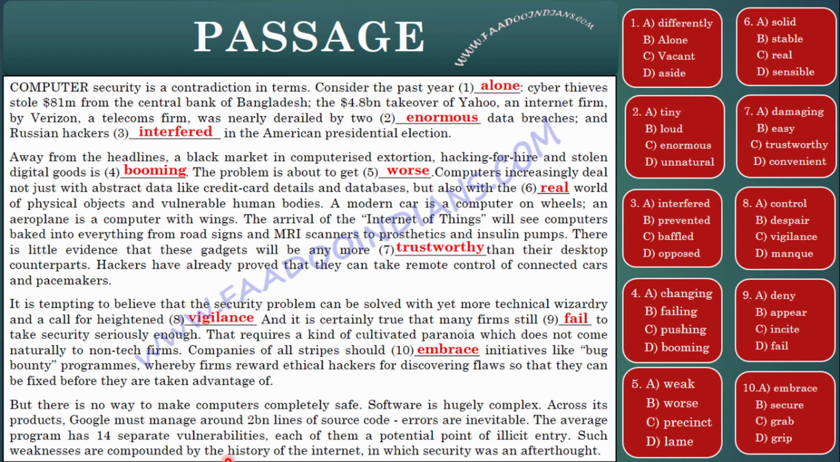Such weaknesses are compounded. Compounded means constituted or made up by the history of the internet, in which security was an afterthought. So, what is an afterthought? That is something that we think of when something has already happened. So, this is the gist of the passage, and that is how, after reading and getting the idea of the passage, you solve your passage. That was your passage for this session.